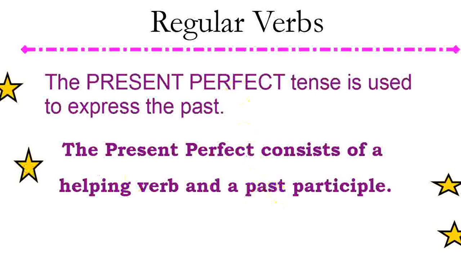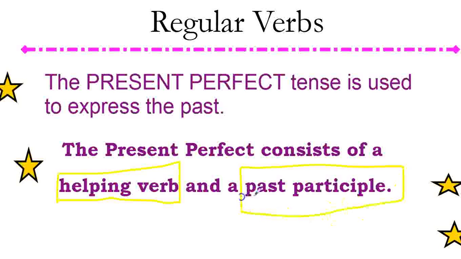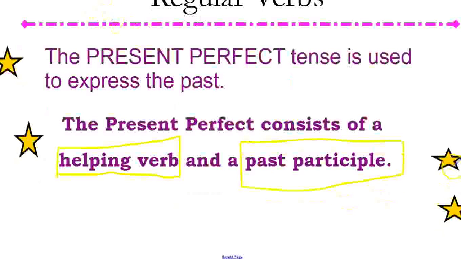And in German, you have to have two components when you're using present perfect tense. You're going to need a helping verb, and you're going to need a past participle. The helping verb will be in present tense, but the past participle, in a sense, kind of makes it the past tense. I know that's not really true, but that's a way to look at it. So in English, instead of saying, well, you'll see in just a second what happens.